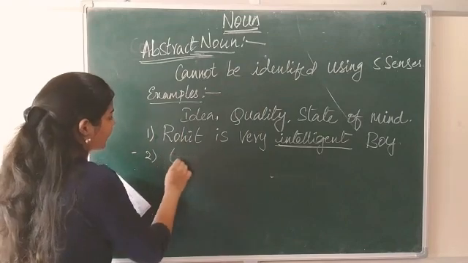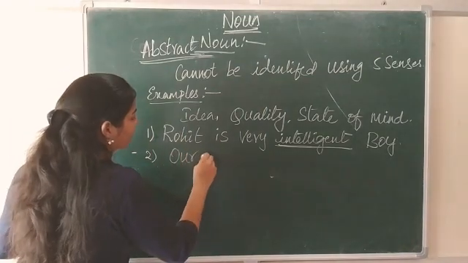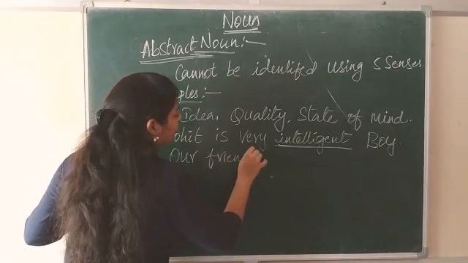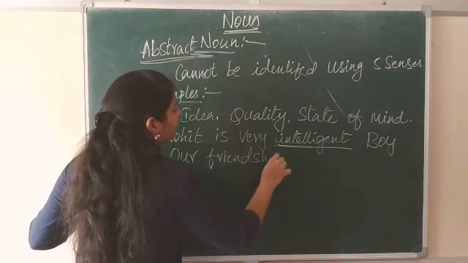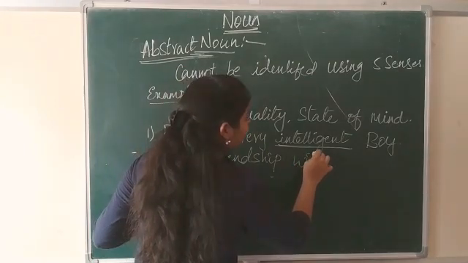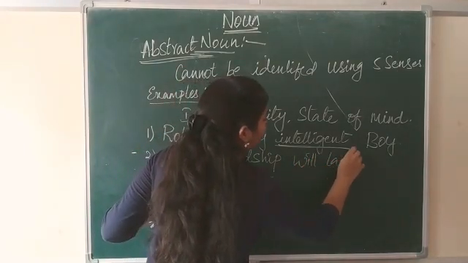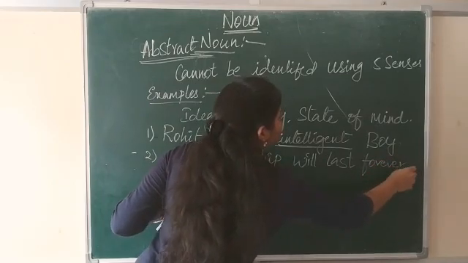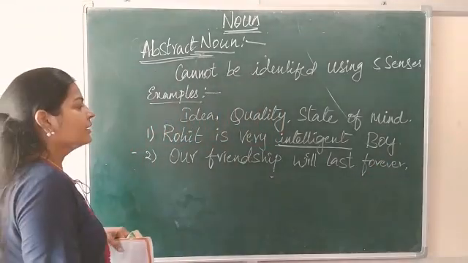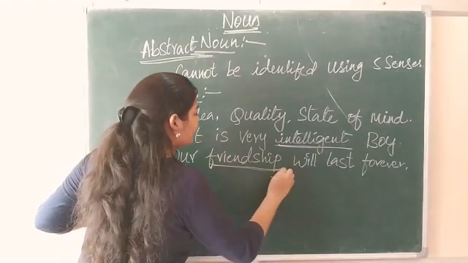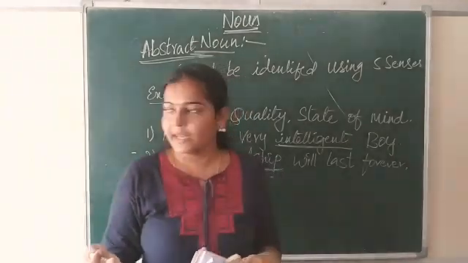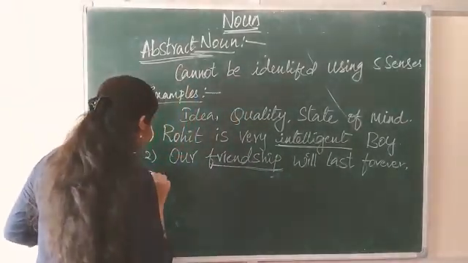And next one, our friendship will last forever. What is the abstract noun here? Friendship. So it is another state of mind. We cannot identify that. Okay?